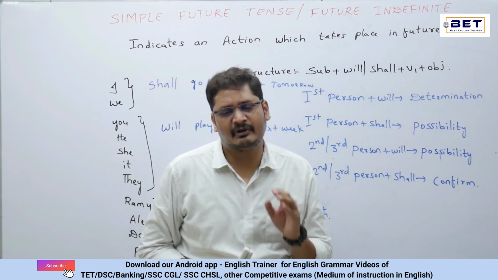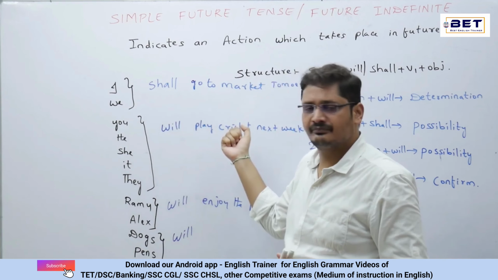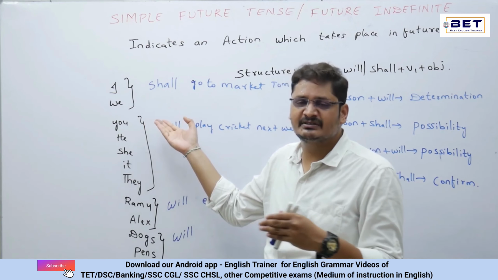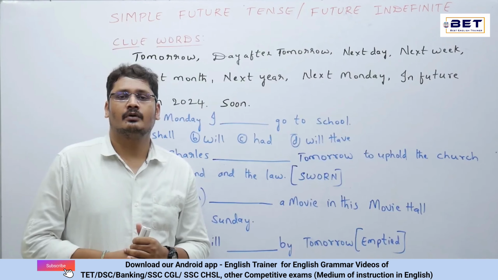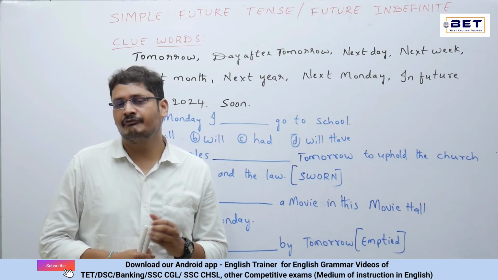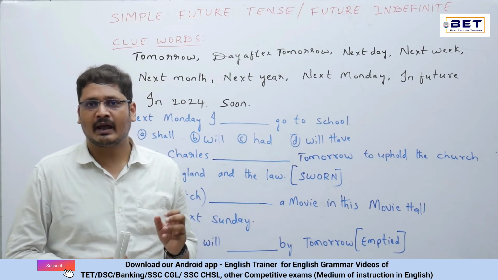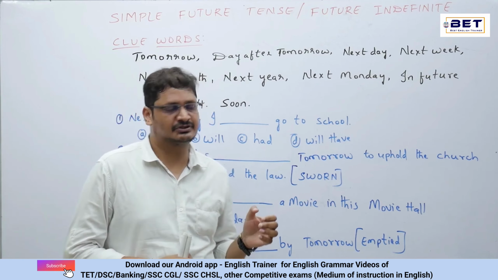But as far as competitive exams are concerned, just try to stick to this: I shall, we shall. Will be used for the second person singular and plural, third person singular and plural over there. Okay. For future indefinite tense, we have certain clue words with which we will be in a position to answer the questions in competitive exams. So let's look at those clue words.